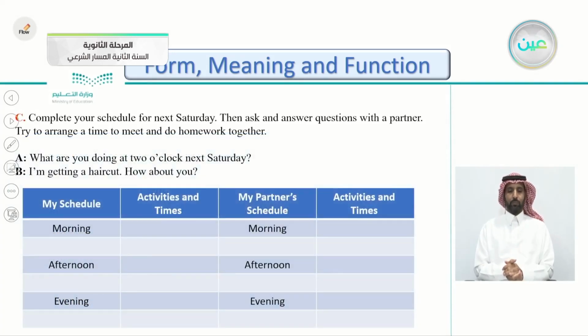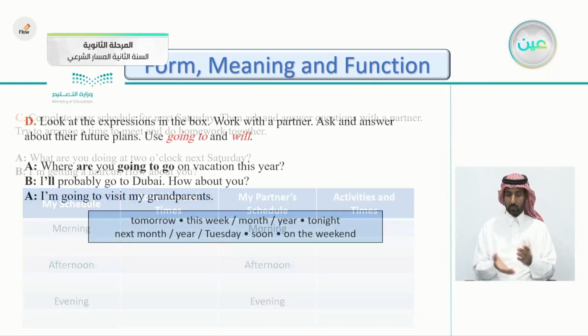So complete your schedule for next Saturday, then ask and answer questions with a partner. Try to arrange a time to meet and do homework together. What are you doing at 2 o'clock next Saturday? I'm getting a haircut. How about you? So you can fill this chart. This is your schedule or my schedule: morning, afternoon, evening, activities and time. My partner's schedule: morning, afternoon, and evening. And you have also the activities and time. So you can fill them and compare it with your partner.